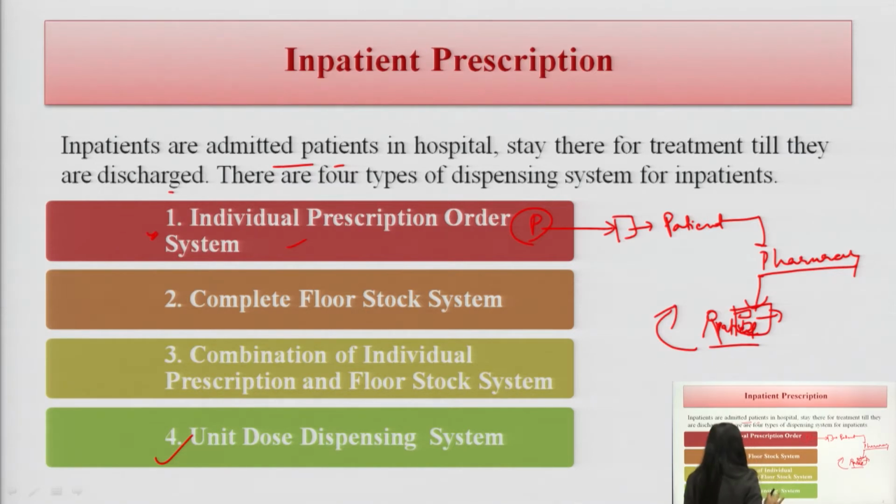This is the basic procedure for the individual prescription order system.